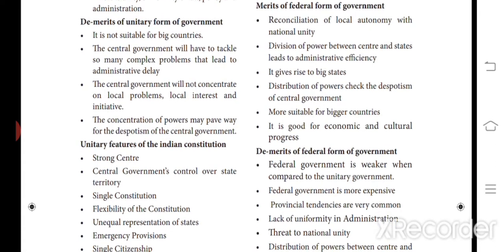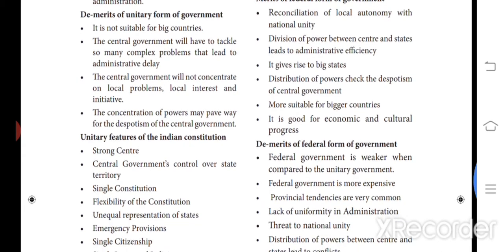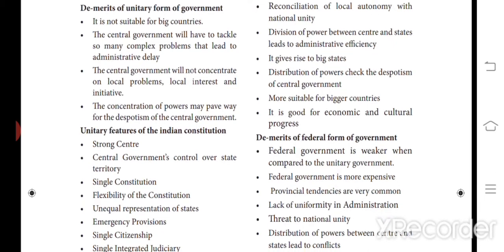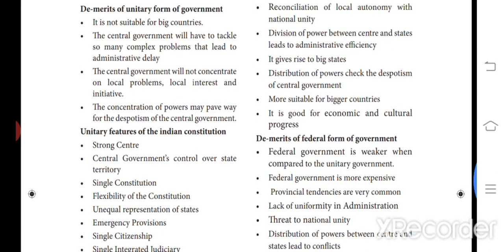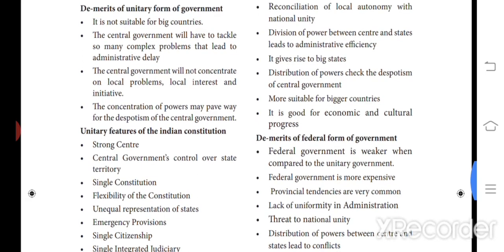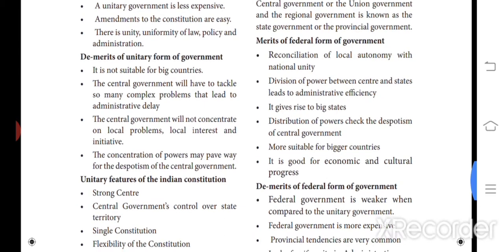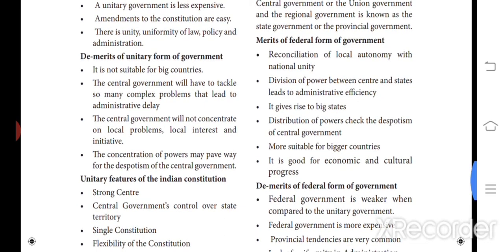Because if Tamil Nadu has any problem, we, the people of our state, know exactly what the problem is. So our Tamil Nadu state itself can take the solutions, and we will get the solutions very easily. But because of the central power, taking the solutions will take more time.